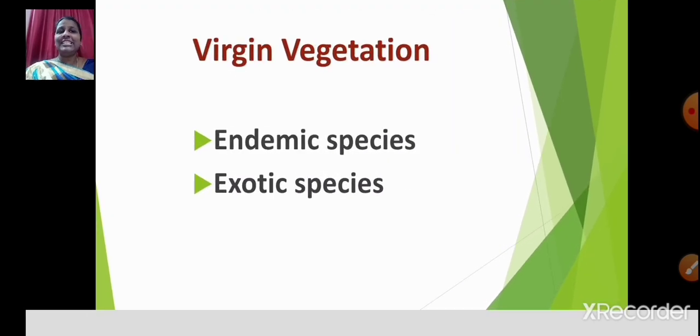Now, virgin vegetation is classified into two groups. One is endemic species, the other one is exotic species. Now, let us learn more about endemic species and exotic species.